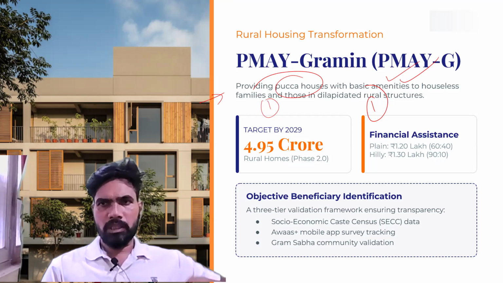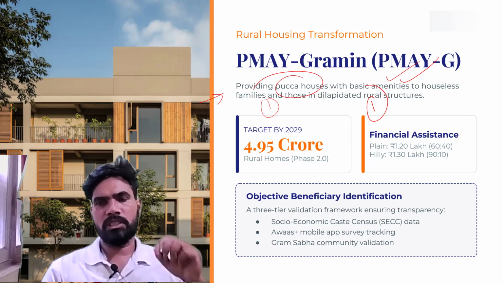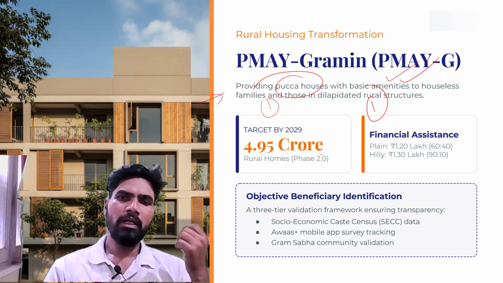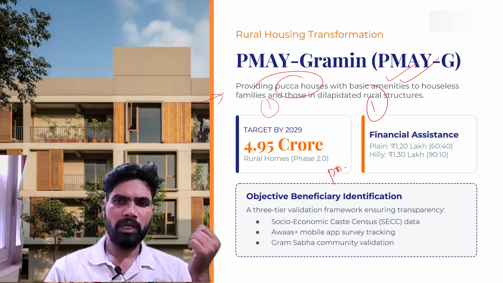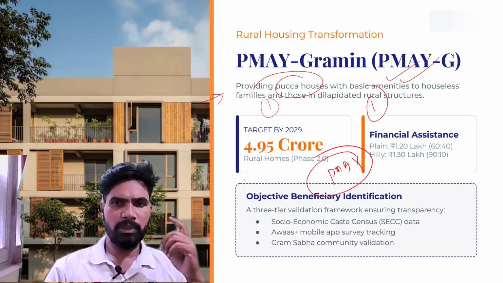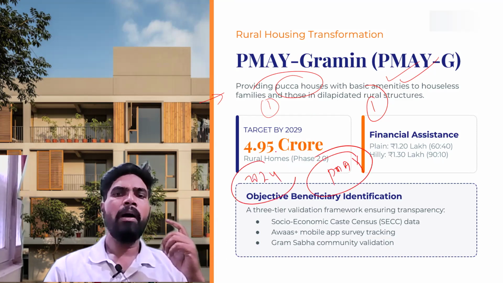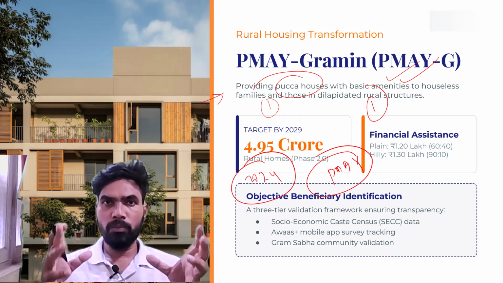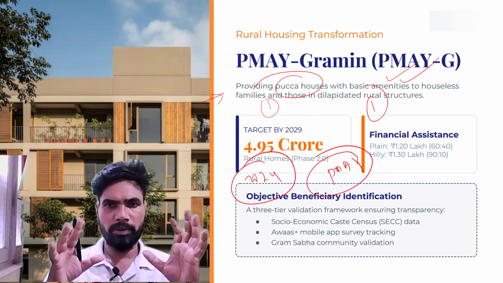The Pradhan Mantri Awas Yojana Gramin, or for that matter the entire PMAY, has two phases. The first phase was completed by 2024. By that time, the Government of India realized that we were unable to provide sufficient houses to the people.